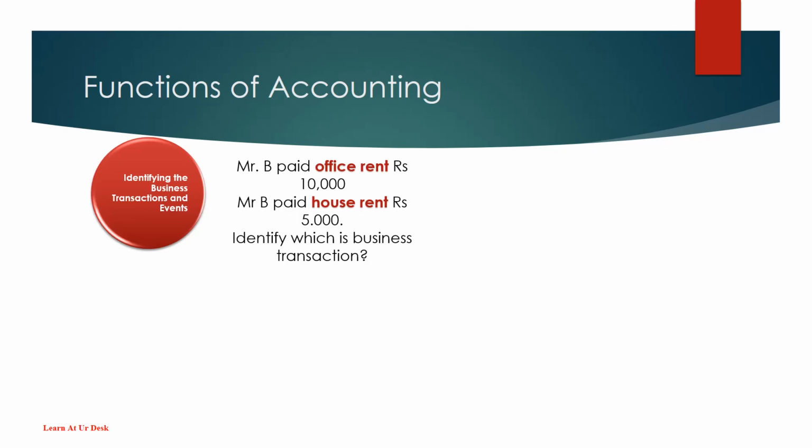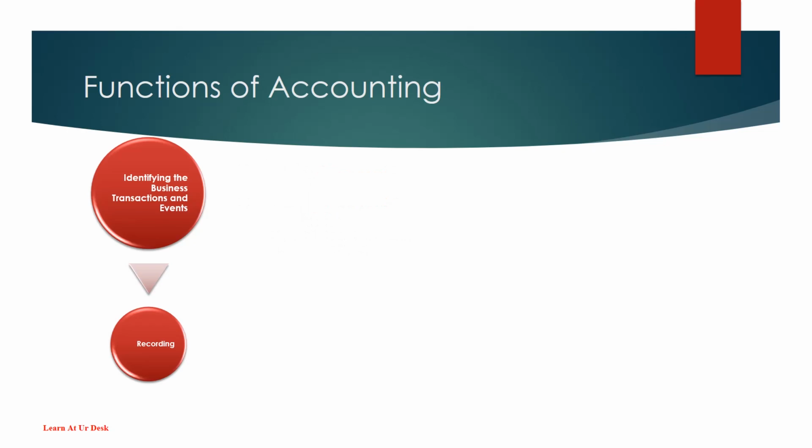First, Mr. B paid office rent 10,000. And second, Mr. B paid house rent 5,000. Now, can you identify which is the business transaction? Obviously, office rent is the business transaction and the house rent is the businessman's personal transaction, which needs to be recorded separately.